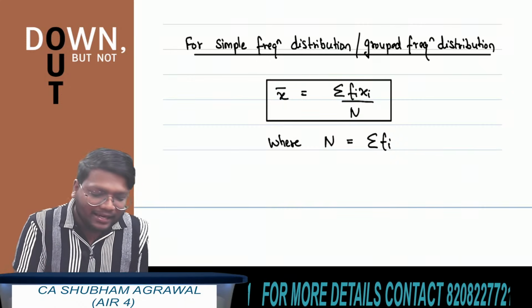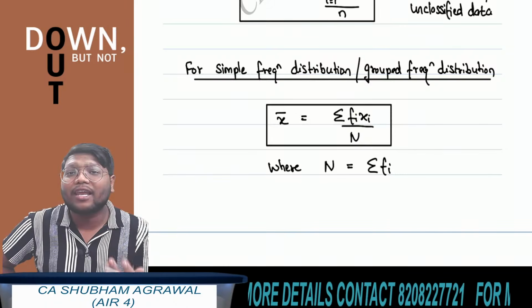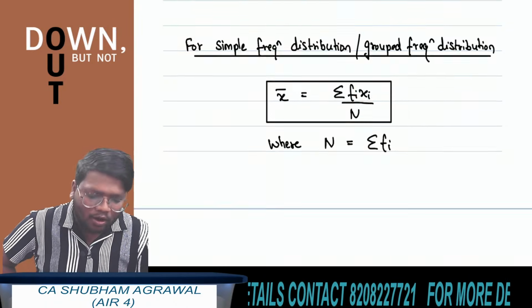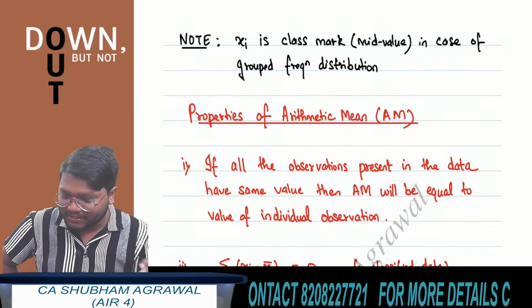Okay, and in case of group frequency distribution, this xi is what? Mid values of the class interval. All these things are written in our notes. Xi is the class mark in case of group frequency distribution.